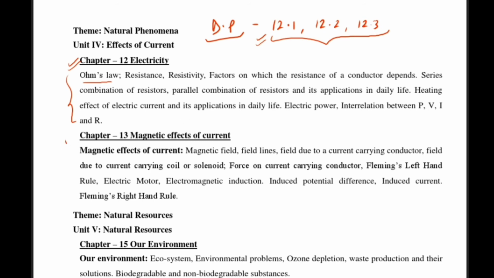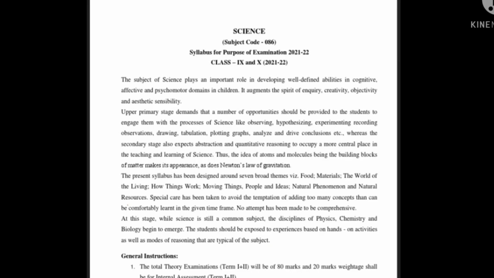Okay, then in chapter number 13, magnetic effects of current, most of the things are there, nothing has been reduced, just only last part, that is 13.6 and 13.7, in which the generator has been given, so that is not there in the syllabus, and domestic electric circuits, both of these topics are not there in the syllabus, so you can skip that. Okay, then the last chapter is natural resources, that is our environment. This is only for internal assessment, so you might get some of the projects over here. It was all about the term 2 syllabus for science subject.